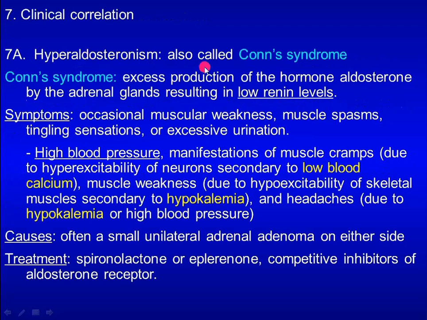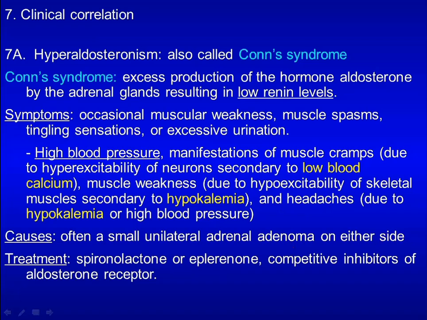Hyperaldosteronism, also called Cone syndrome, has excess production of aldosterone by the adrenal glands, resulting in low renin levels. Patients with Cone syndrome have high blood pressure, muscle cramps, muscle weakness, and headaches due to hypokalemia. It is often caused by a small unilateral adrenal adenoma on either side.